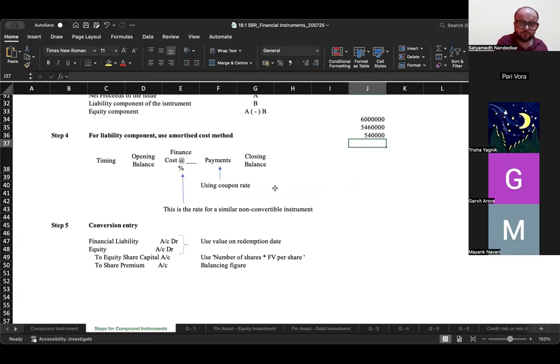Now, if all the holders opt for the conversion option, debit financial liability, debit equity, and credit equity share capital using the number of shares into face value per share, and the balancing figure will go to share premium. Okay, now think about it this way.